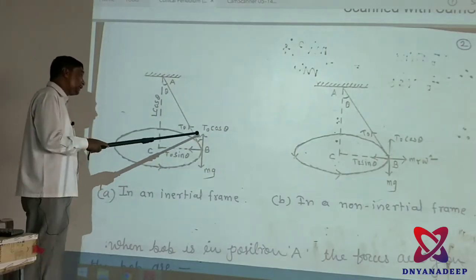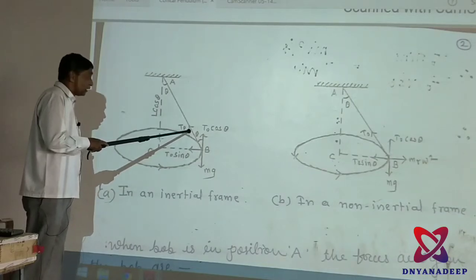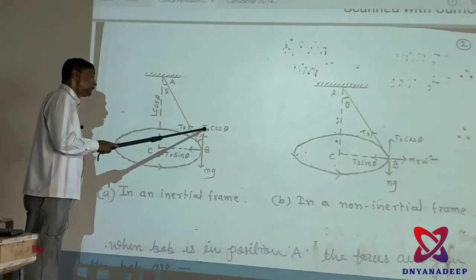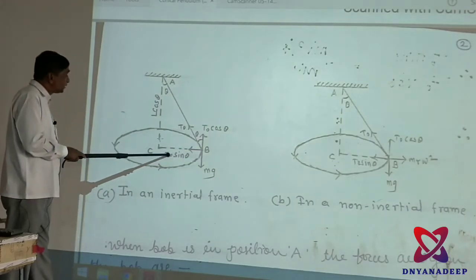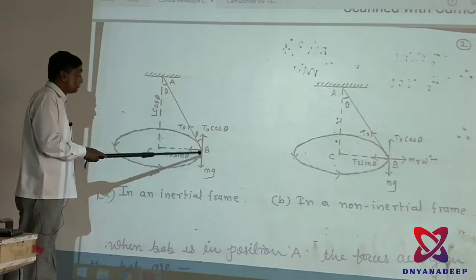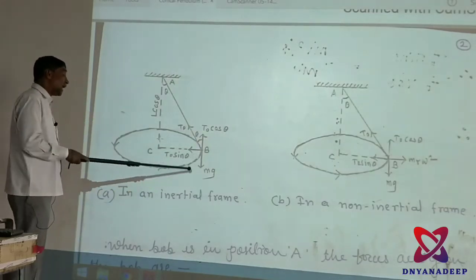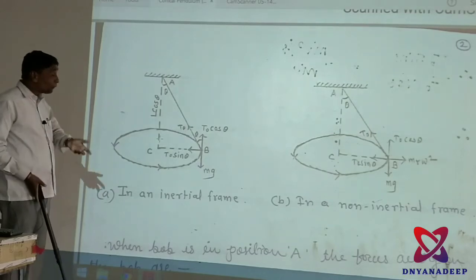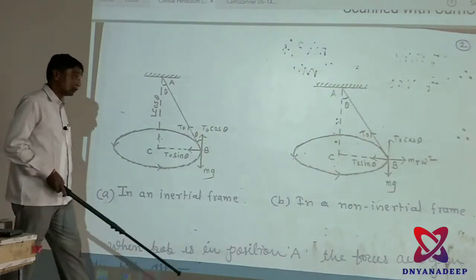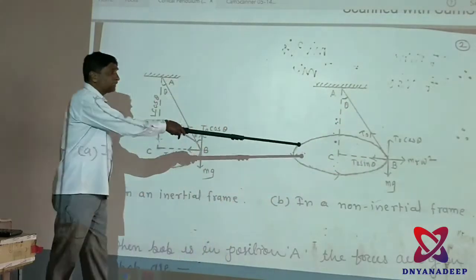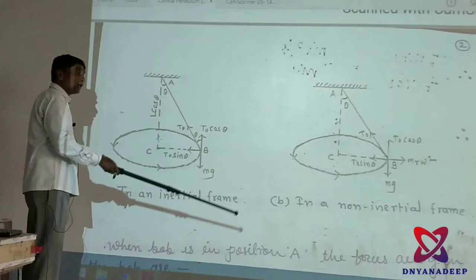That T0 can be resolved into two components, T0 cos theta and T0 sin theta. T0 cos theta is balanced by mg, and T0 sin theta is balanced by the centrifugal force, that is m r omega square. In detail, you have to draw a second figure here.